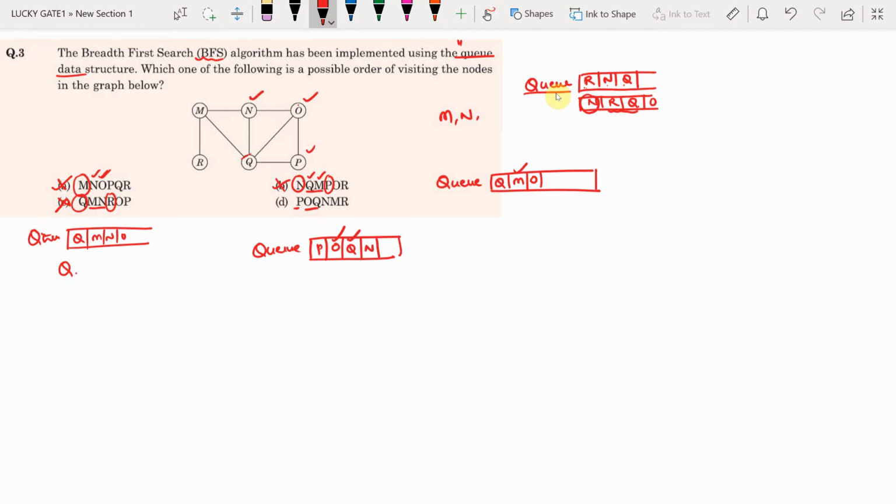Next I have considered Q. Now Q is the next node. What are the adjacent nodes of Q? N and M. N is already there, so the next node should be M. So the next node is N. N's adjacent node is M, already there, so it is not going to be put into the queue. Next finally M. What is the adjacent node of M? R. So what is the order possible if you perform a breadth first search? P, O, Q, N, M, R.